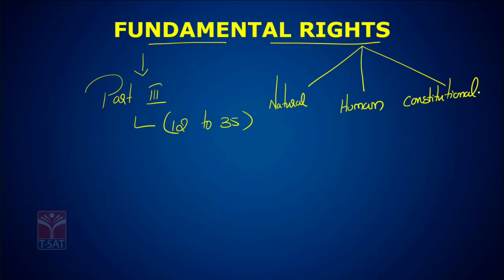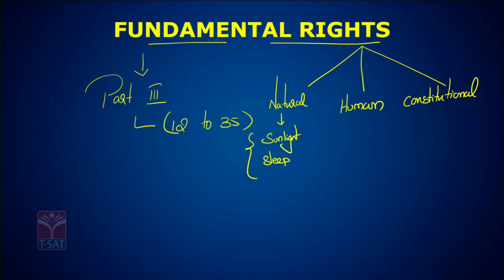Natural rights are given directly by nature, for example sunlight and air.